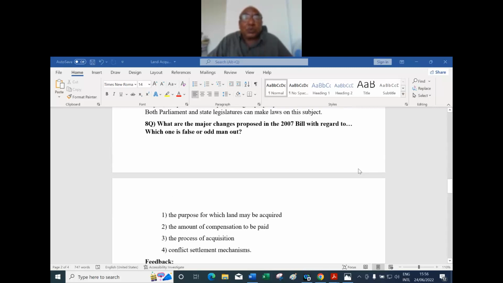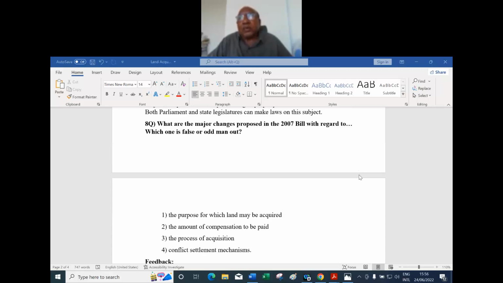Which one is odd man out? The purpose for which land may be acquired is very much relevant. The amount of compensation to be paid, yes, that is natural justice. The process of acquisition, yes, due process would be followed.